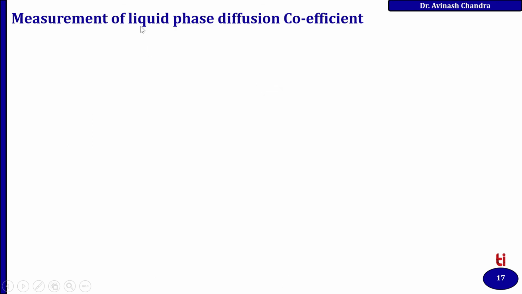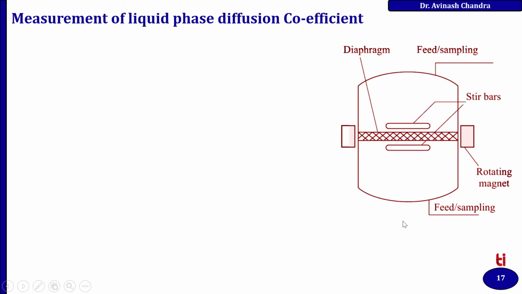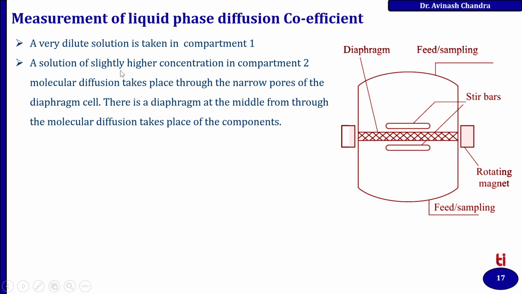Now the measurement of liquid phase diffusion coefficient or liquid diffusivity. This is compartment 1, this is compartment 2, there is some feed sampling, there are rotating magnets, stirrers, a diaphragm, and feed or sampling. A very dilute solution is kept in compartment 1 and a solution of slightly higher concentration is kept in compartment 2. The molecular diffusion takes place through the narrow pores of the diaphragm cell, so there is a diaphragm in the middle through which molecular diffusion of the components takes place.